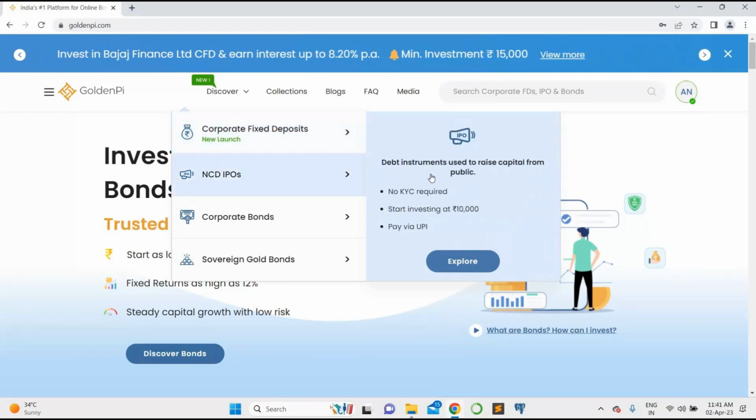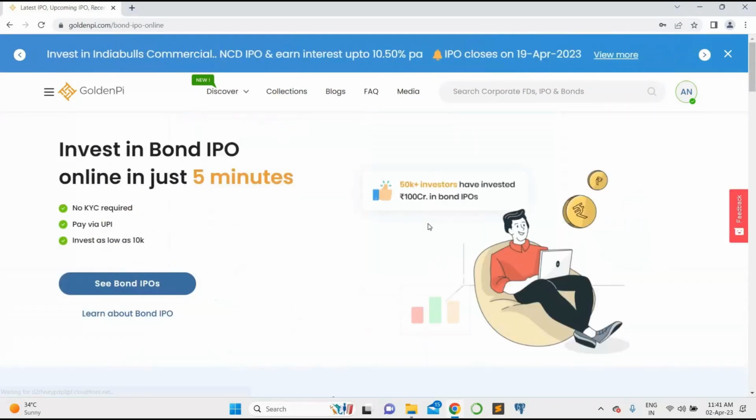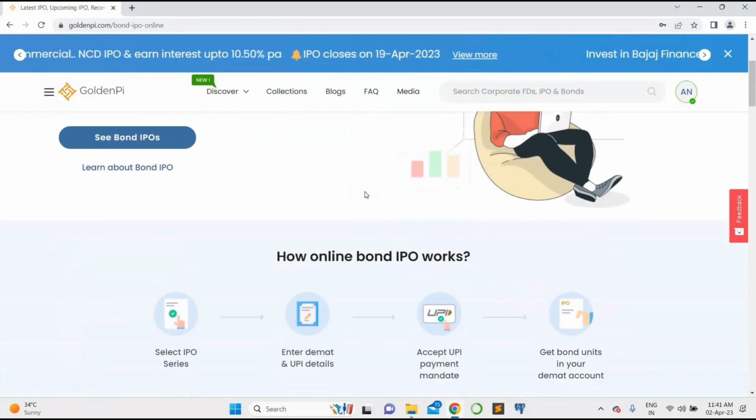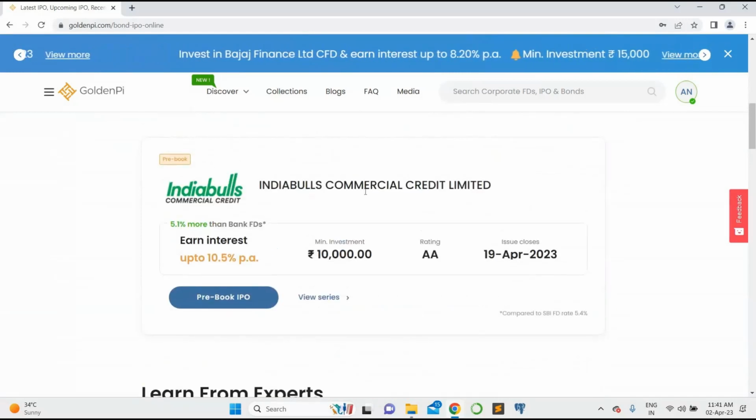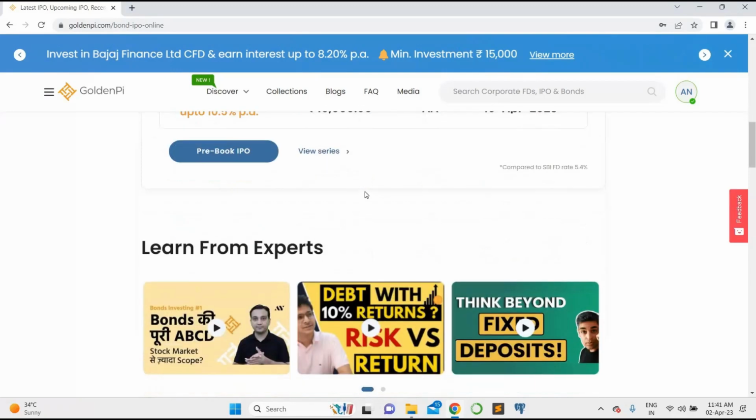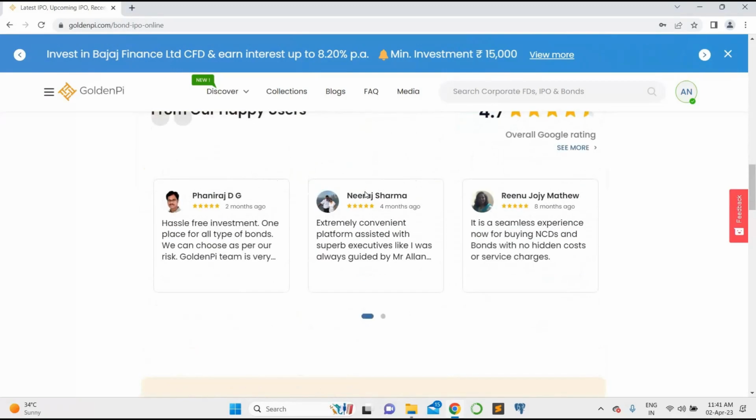Here's the different type of investments in Discover tab. I am just going to take a look at NCD IPOs tab. Once you've gone through IPOs tab, you can see various IPOs that are listed in bond investments. You can scroll down for more details for FAQs, videos from experts, and so on.